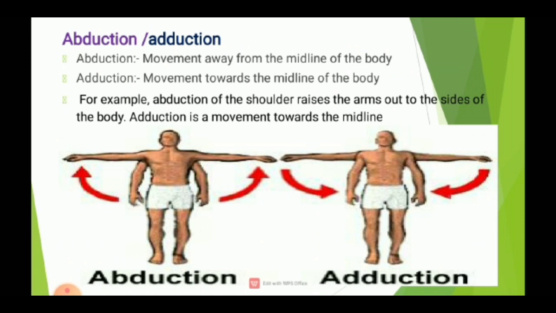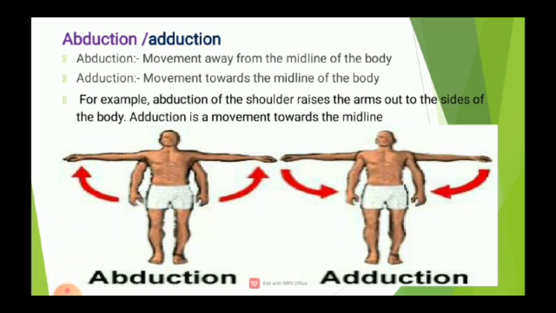Next, abduction and adduction. Abduction occurs when bone surfaces move away from the midline of the body. Adduction occurs when body surfaces come towards the midline of the body. For example, abduction of the shoulder raises the arms out to the sides of the body.